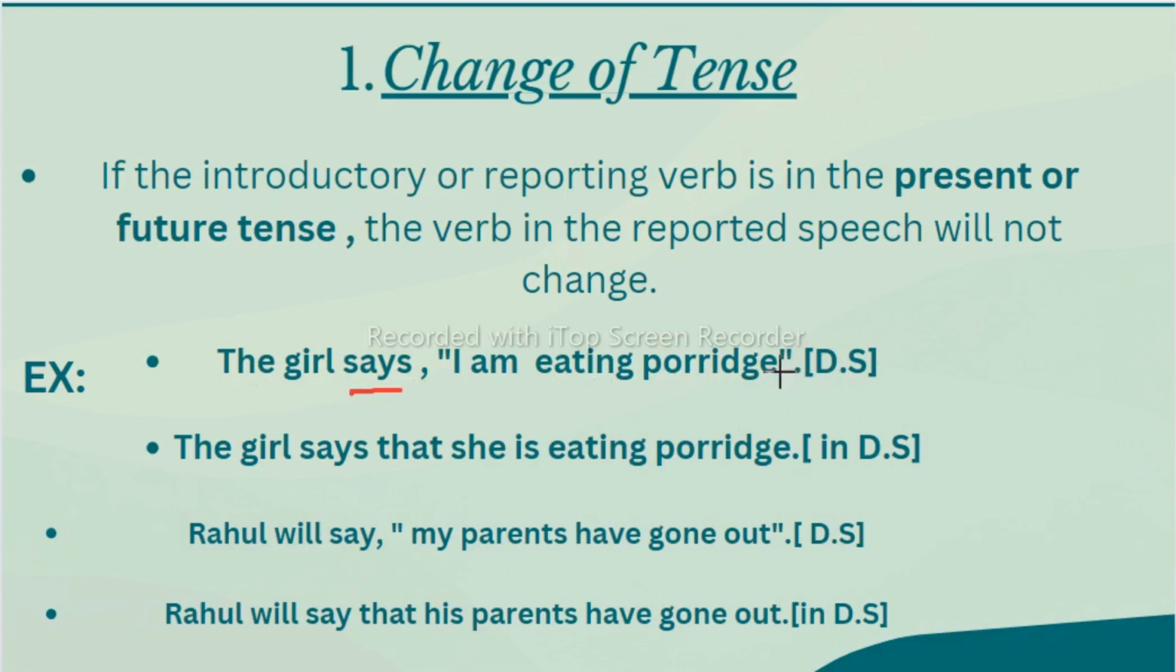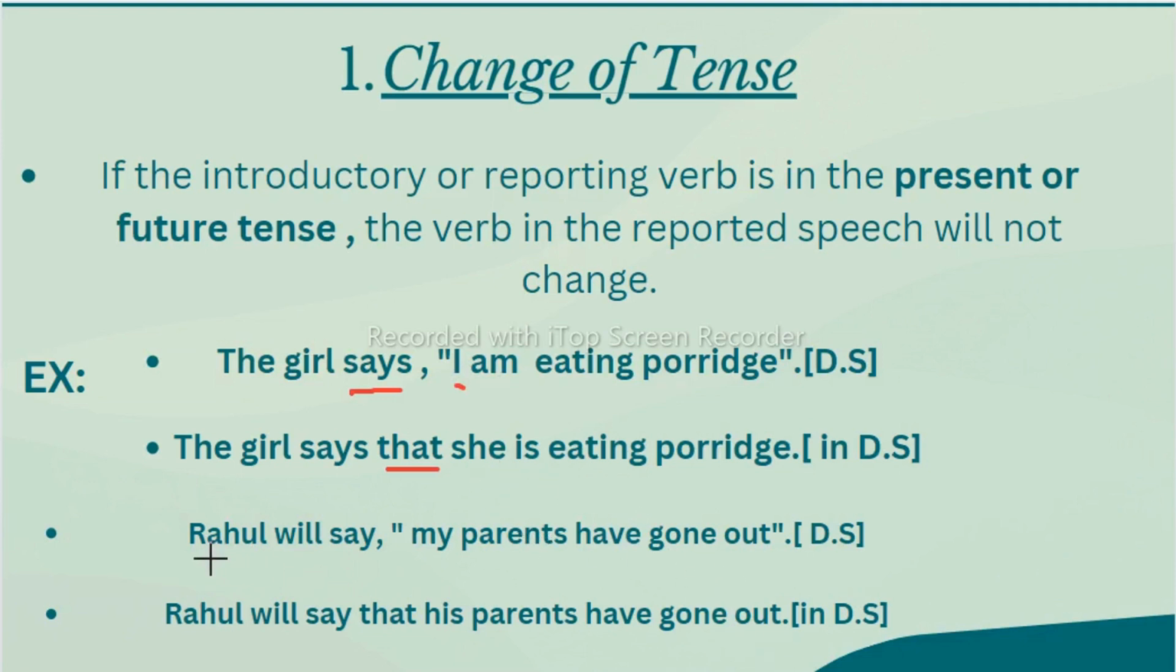Now, we will not change this inverted comma sentence in indirect speech because this sentence is in present simple and future simple. The girl says, we should remove these inverted commas and commas in indirect speech, and in place of this inverted commas and comma we should add that. The girl says that. Now this I will change to she. She is eating porridge. Because why we are taking is because this subject should agree with the verb. I am, then she is. We cannot write she am.